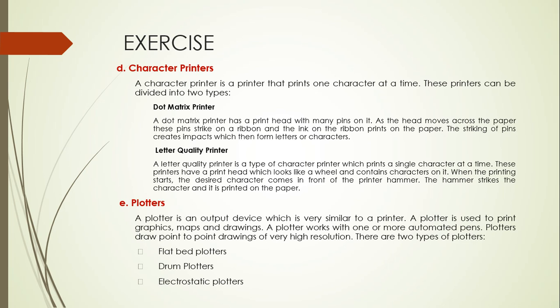Next one is plotters. A plotter is an output device which is similar to a printer. A plotter is used to print graphics, maps and drawings. A plotter works with one or more automated pens. Plotters draw point to point drawings of very high resolution. There are two types of, or you can say three types of plotters: flatbed plotters, drum plotters and electrostatic plotters.